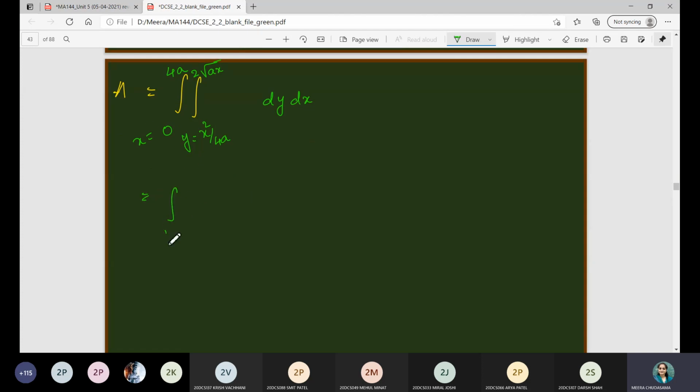So 0 to 4a, integration of dy will be y, which is varying from x square upon 4a to 2 root ax, dx.